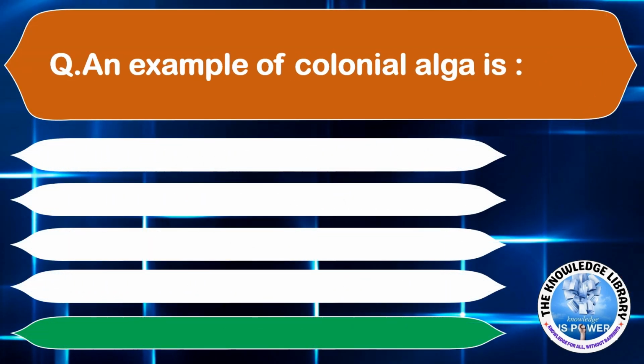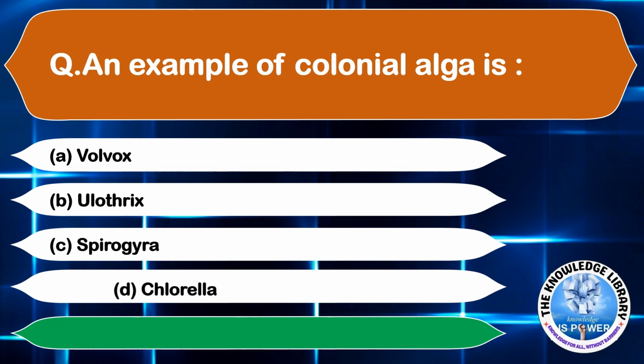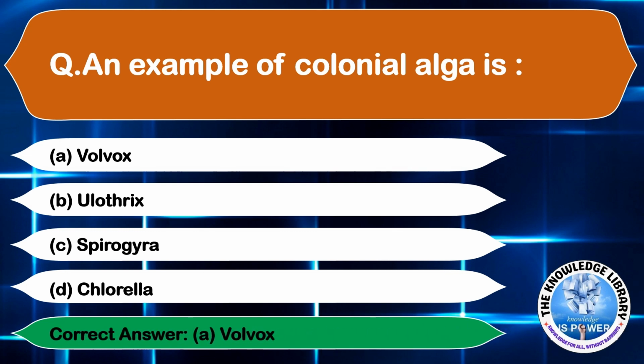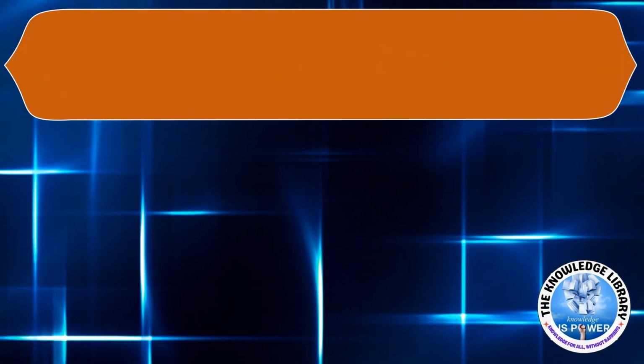An example of colonial alga is option A, Volvox. Option B, Ulothrix. Option C, Spirogyra. And option D, Chlorella. The correct answer is option A, Volvox. Moving on to the next question.